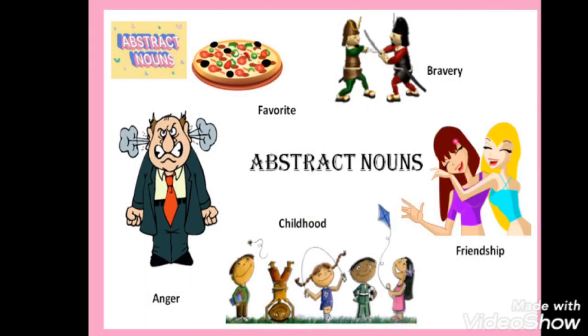These are a few abstract nouns: bravery, favorite, childhood, anger, friendship. You can see all these are a state of being. These things are just within us. We can feel it, but we cannot touch it.